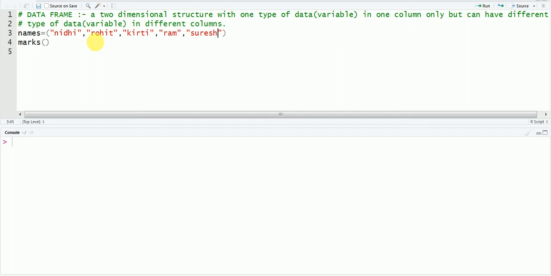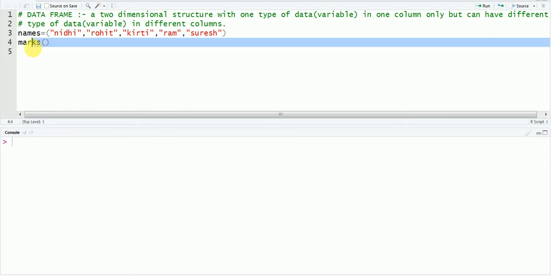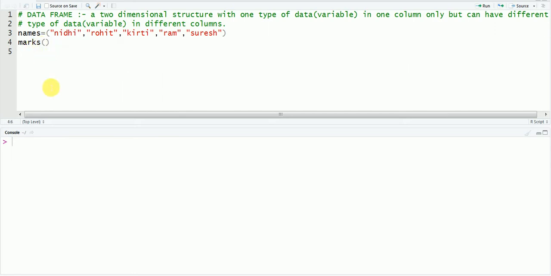So this is the first data you have about your students, the names of students, and the other will be the marks of students. How will you form a data vector for these marks? Write marks equals to, you have to put the equal sign for that before making a data vector. A data vector is formed if you put c. So this c command, and then all the data entries in this bracket will form a data vector.